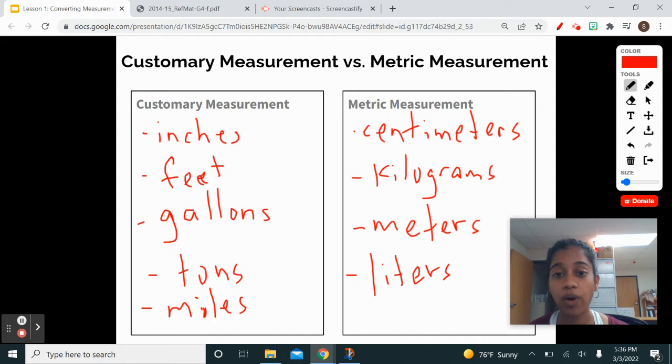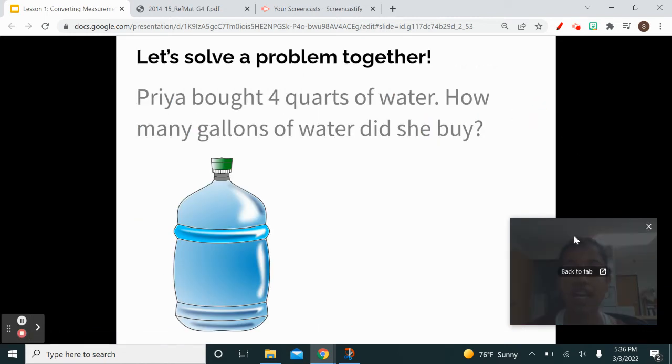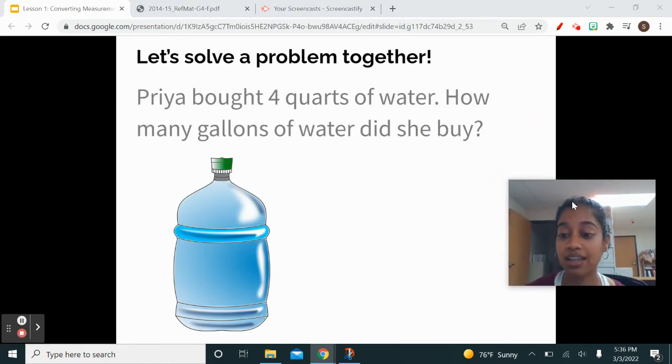We are going to convert within the same measurement system. For example, if we have inches, we're going to convert from inches to feet. And if we have centimeters, we may be converting from centimeters to meters. We'll get into that in just a second. All right, now let's go on and solve a problem together.